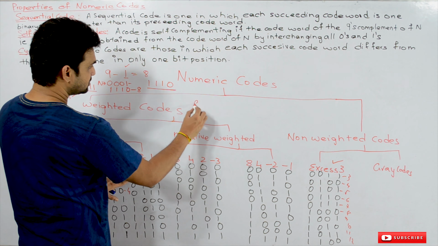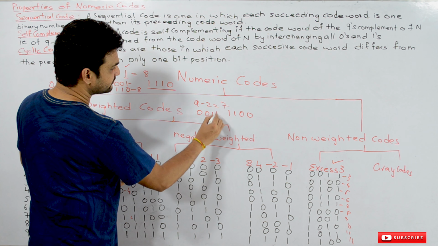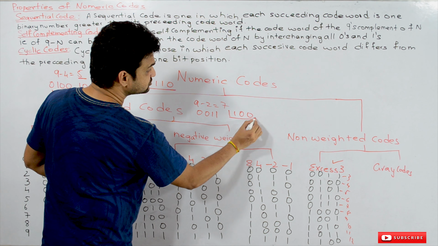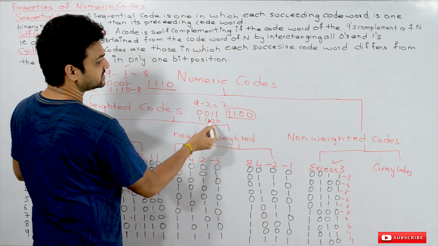Now how is the 7 represented? The 7 is represented by 1100, and the 2 is represented by 0011.